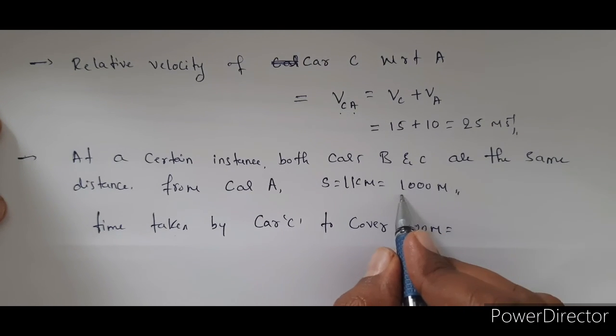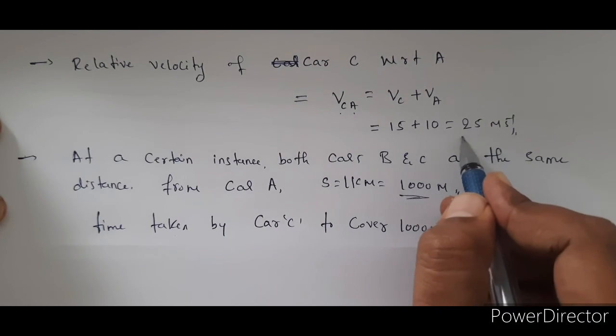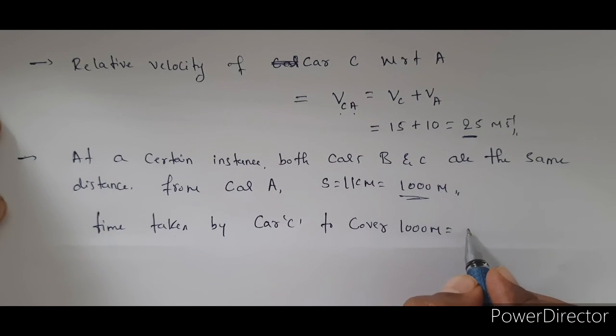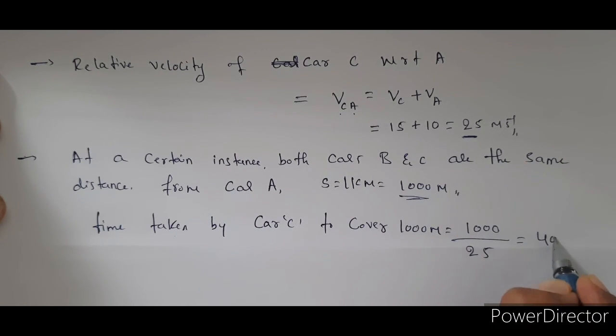Here the distance is known and the relative velocity is also known, and we are going to find the time. The distance is 1000 divided by the speed, 25. So the time is 40 seconds.